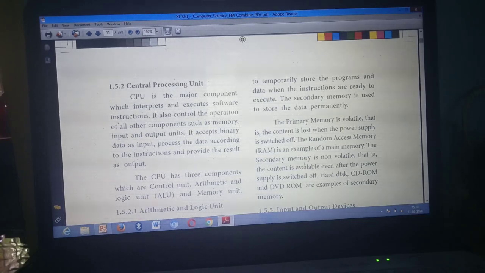For secondary memory: the content is available even after the power is switched off. By reading itself you can differentiate. Then examples: here RAM, here CD-ROM, hard disk, etc. Understand? 4 points I said.